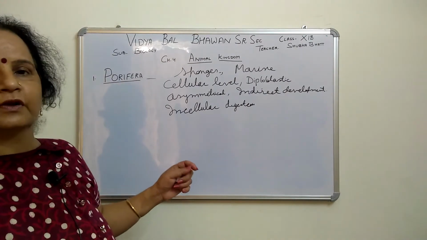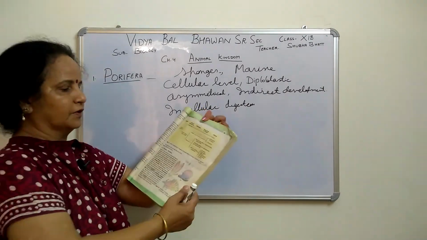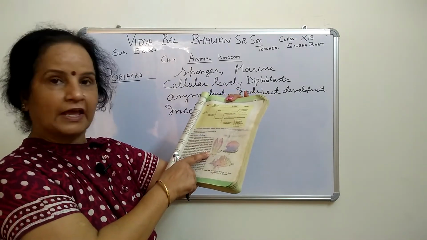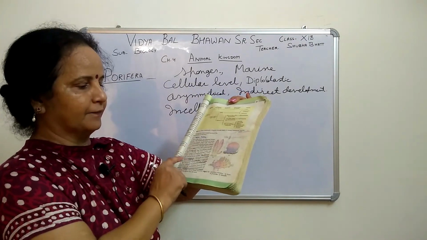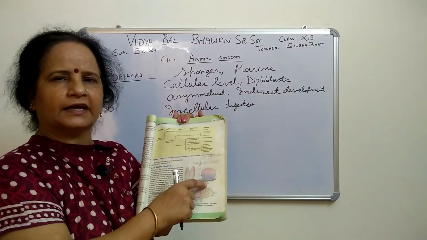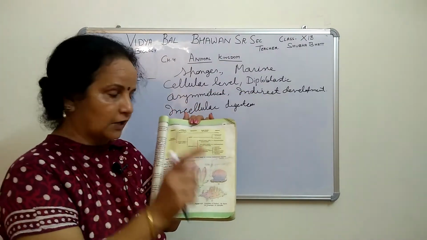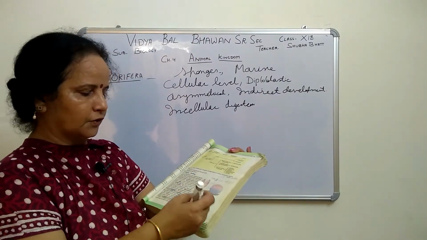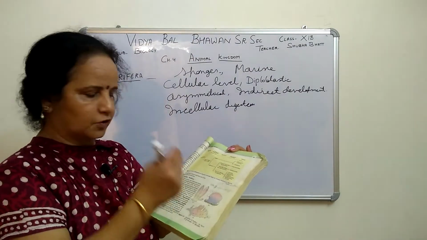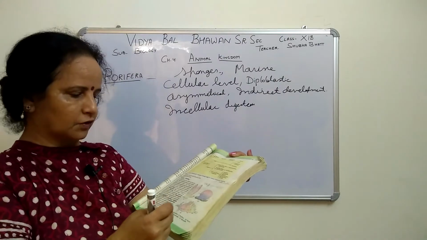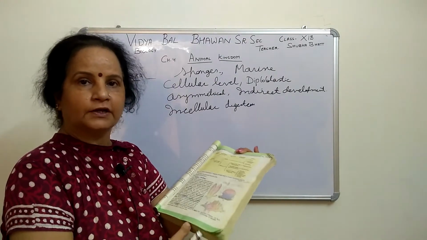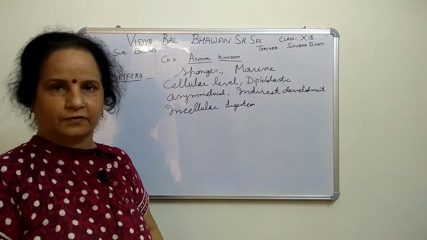A few examples are given in your book. The first one is Scypha, then Euplectella and Spongilla. They are all sponges. Then Scypha, Euplectella, Euspongia, Spongia, and Euplectella also, though the diagram is not given there. Then the next one is Spongilla. These are some examples.